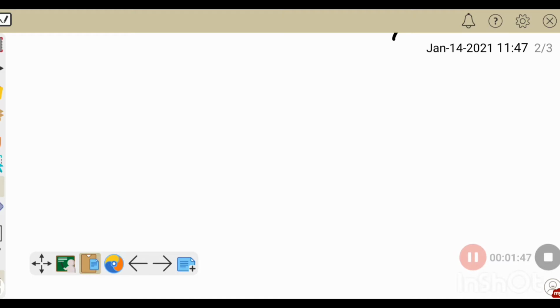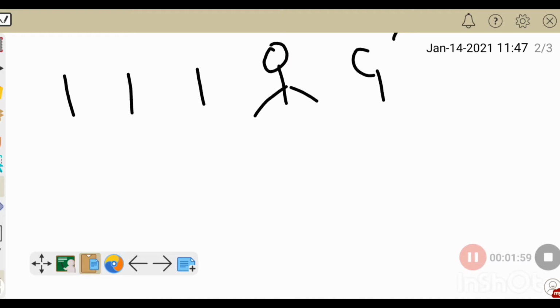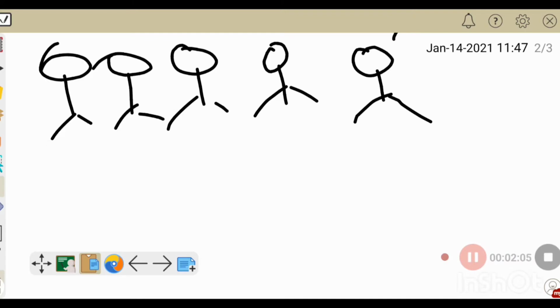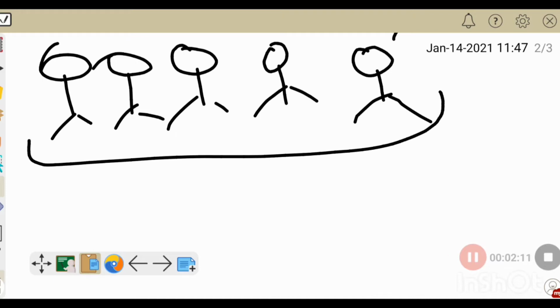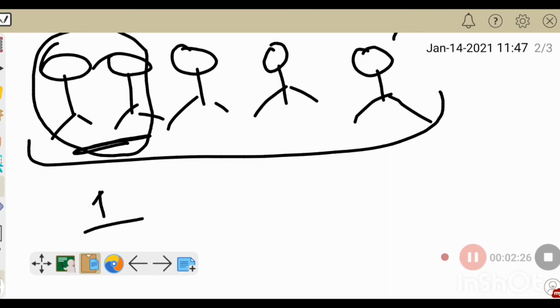I'm assuming you know what combination is. Suppose there are five people. The possible handshake between them: out of five, we select two, and that would be one handshake. So in how many ways can we choose two people out of these five?